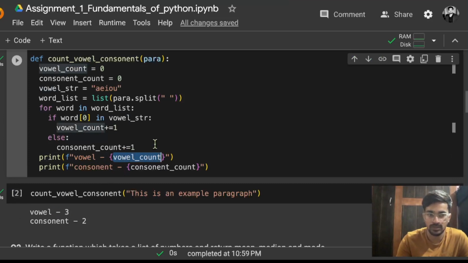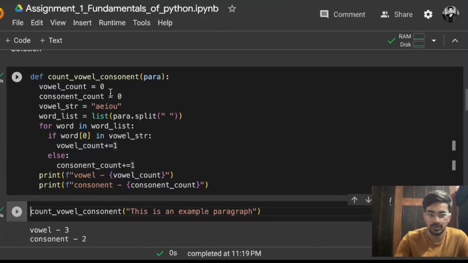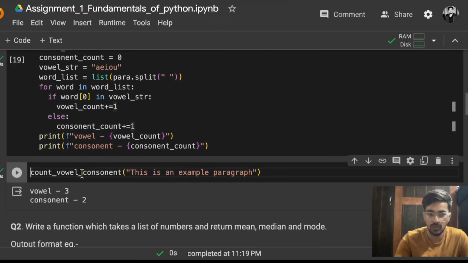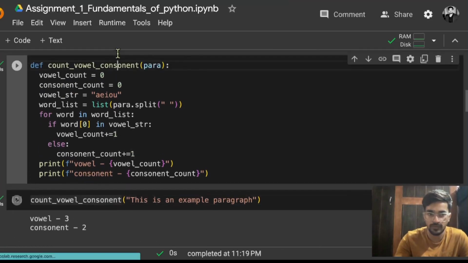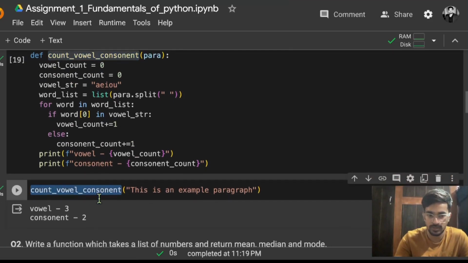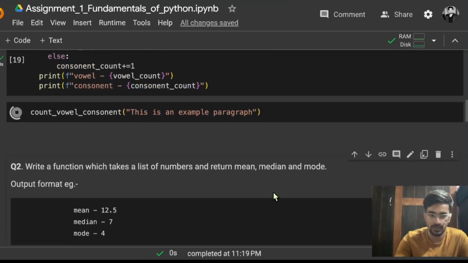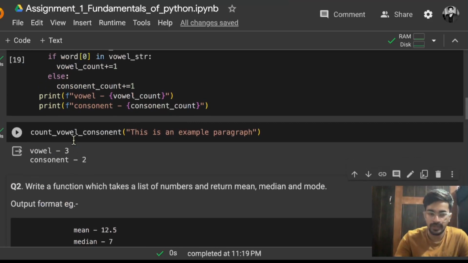So if I just run that, you can see it is getting defined, and now I am calling that function. So this is the name of the function, count vowel consonant. So I'm just passing the same thing, and inside that you can pass any paragraph. So this is the simple paragraph which I am passing. So if I just run that, you can see what it is printing: vowel dash 3, consonant dash 2.